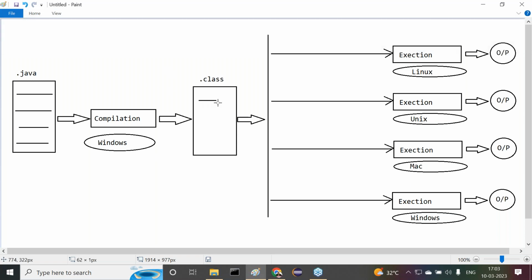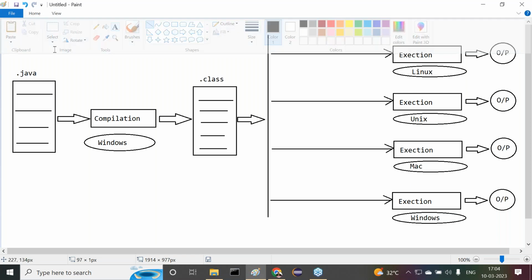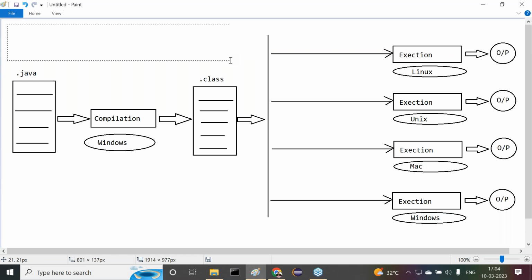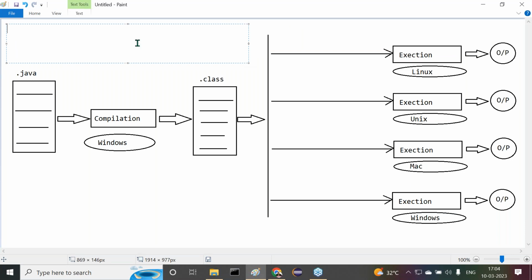Here we are getting some dot class files. What files are we getting? Dot class files. Okay. Now observe carefully. When we compile a Java program on the Windows operating system, we get a dot class file. What is this dot class file? Previously, in the case of C and C++, when we compile programs, we got .exe files. What is the nature of the .exe file?